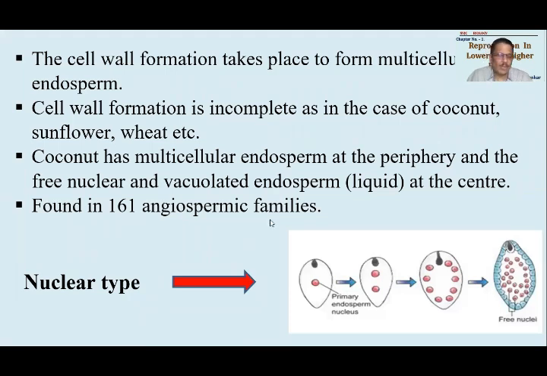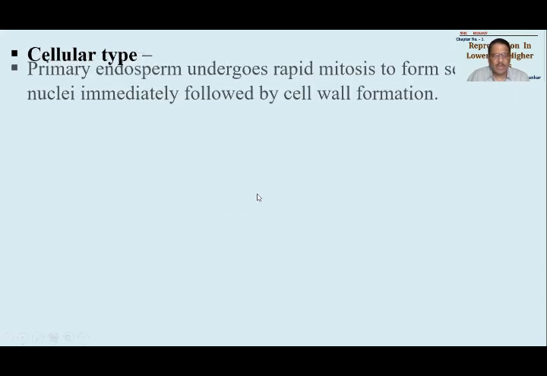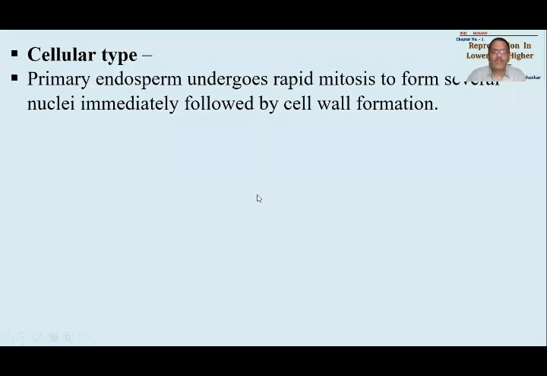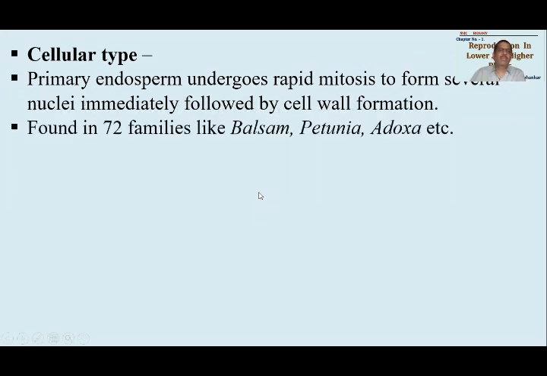Fine. The first type of endosperm is nuclear type. The second type of endosperm will be cellular type. Now what will happen in cellular type? The first triple nucleus will be there. It will keep on dividing and redividing mitotically so as to form many nuclei.